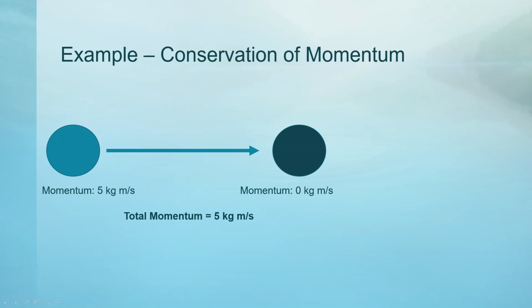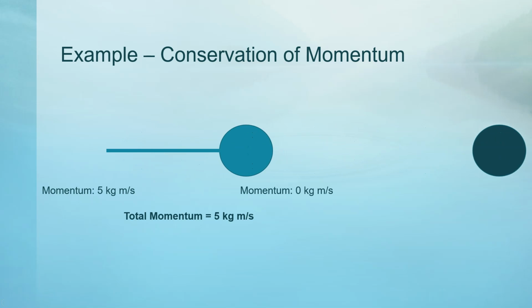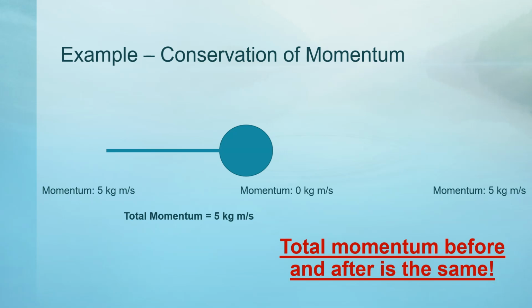Watch this. As the left ball rolls, it will collide with the other. In a perfect world, the balls would hit, the left one would stop, and the right one would start moving at the same speed. All of the momentum would be transferred from one ball to the other. So now it has a momentum of 5 kilogram meters per second. The left ball now has no momentum because it stopped moving. So the right ball now has a total momentum of 5 kilogram meters per second. 5 plus 0 is 5. The total momentum was conserved. The total momentum was the same both before and after the collision.